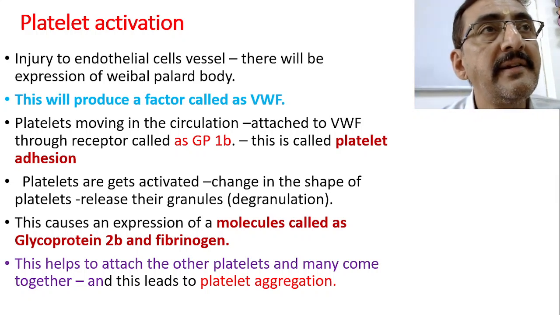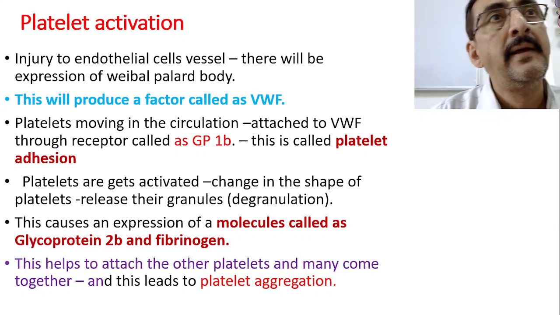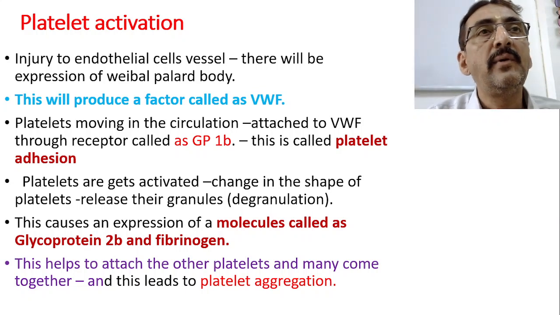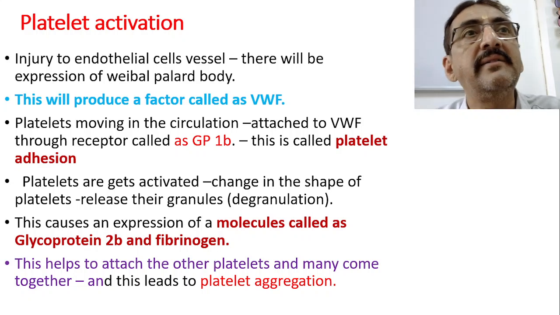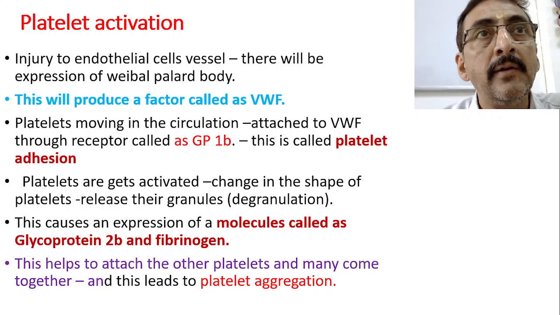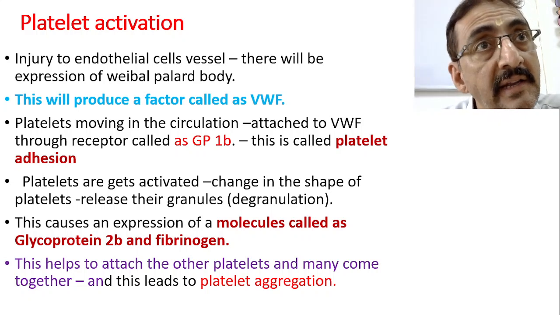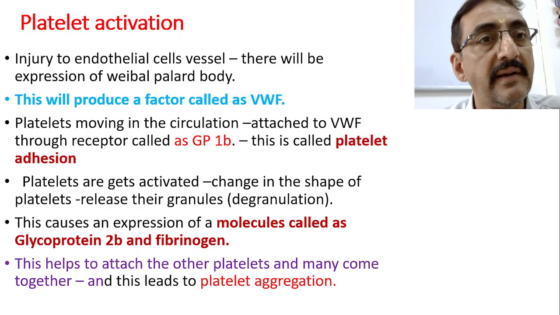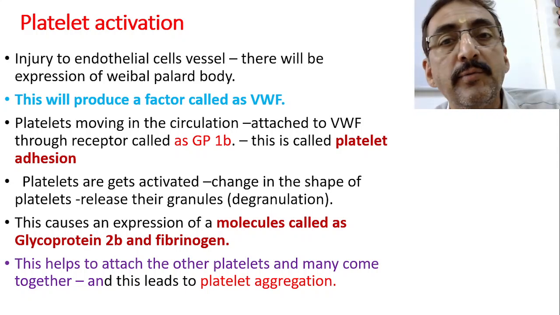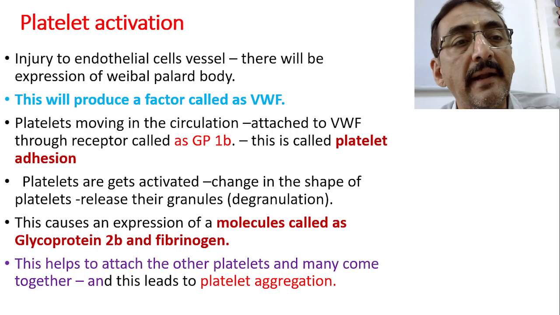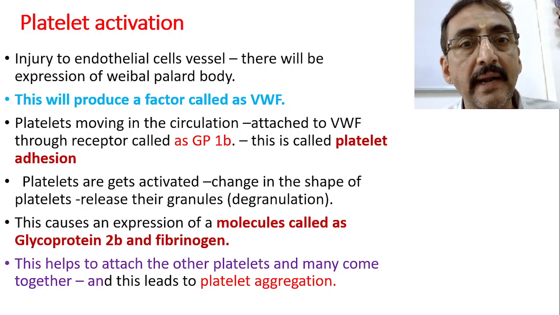Platelet adhesion is possible only in the presence of the von Willebrand factor. There is one disease called von Willebrand disease where this von Willebrand factor is genetically absent. That will lead to a problem in platelet adhesion in the initial part itself. Now von Willebrand factor is produced, that will cause the platelet adhesion. It will call up so many platelets together, and they come together and adhere.